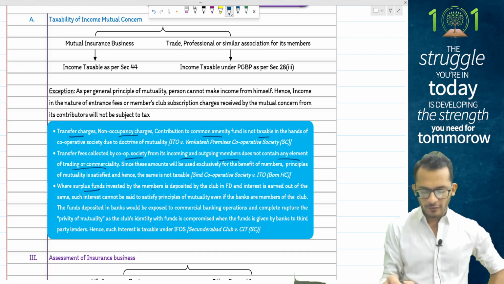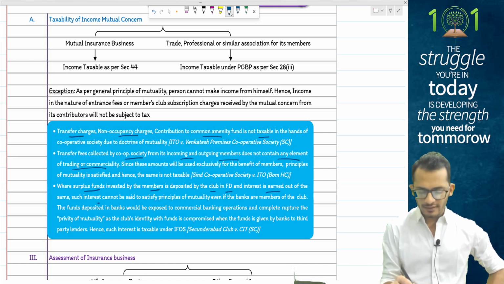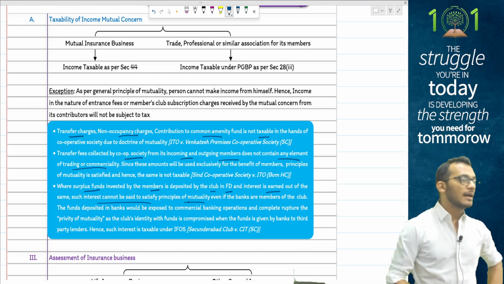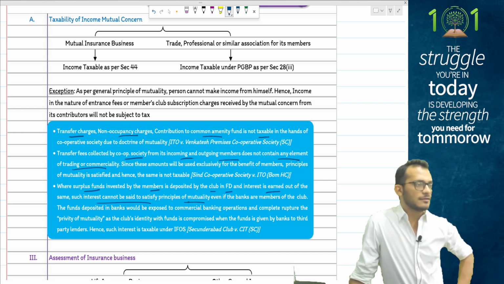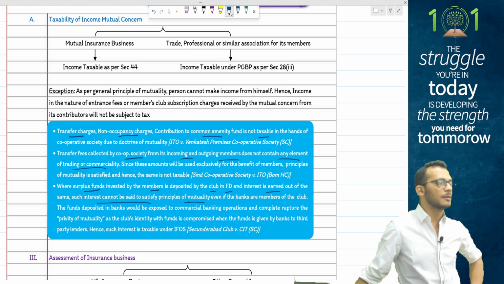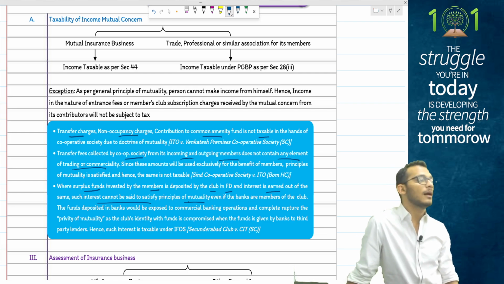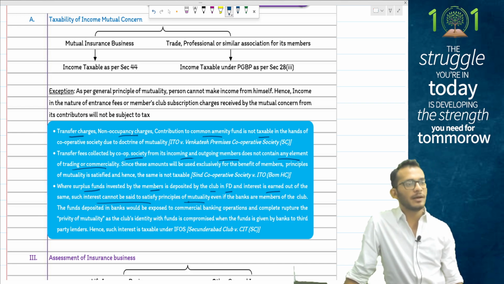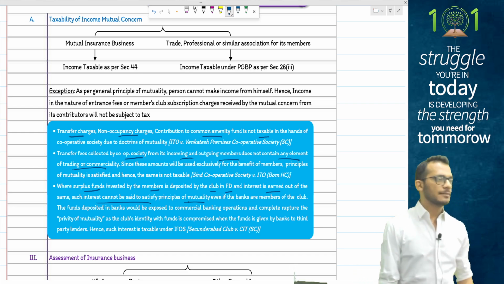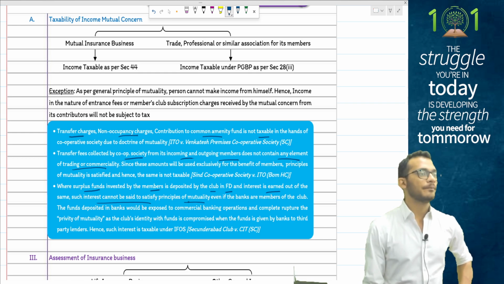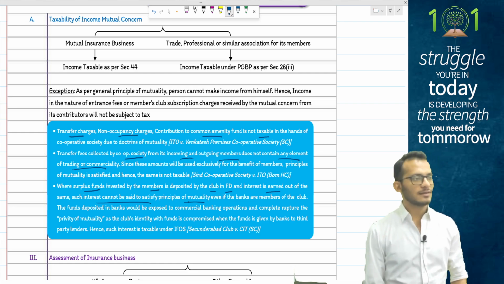However, where any surplus fund was invested by the club in an FD and the interest is earned out of this FD, such interest cannot satisfy the principles of mutuality. Even if you found out that the bank is a member of the society as well, it is still not covered because, people, understand whatever money you put in the FD, the bank is going to use the money and do commercial transactions, meaning the money has left the vicinity of the cooperative society and therefore will not be eligible for exemption. This interest income will continue to be taxable under the head IFOS. You have put interest in FD, it's an IFOS income.